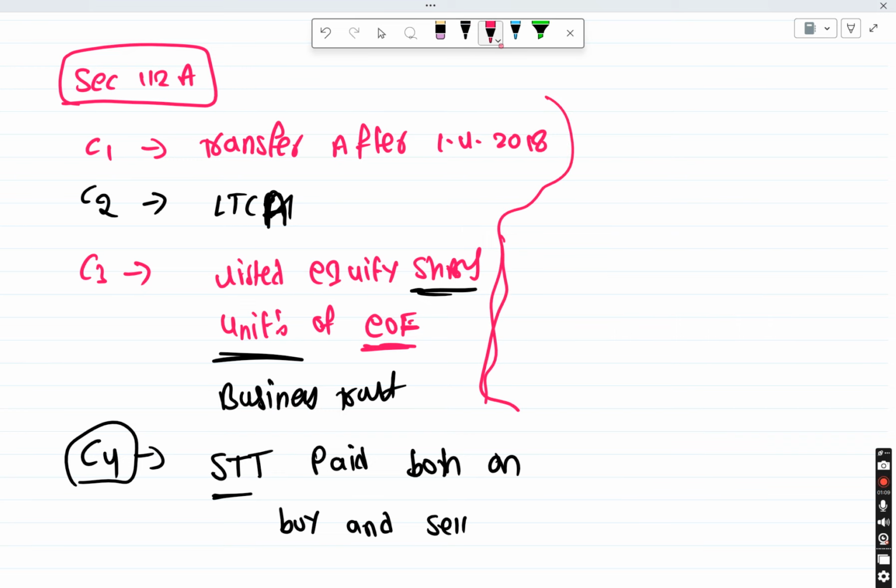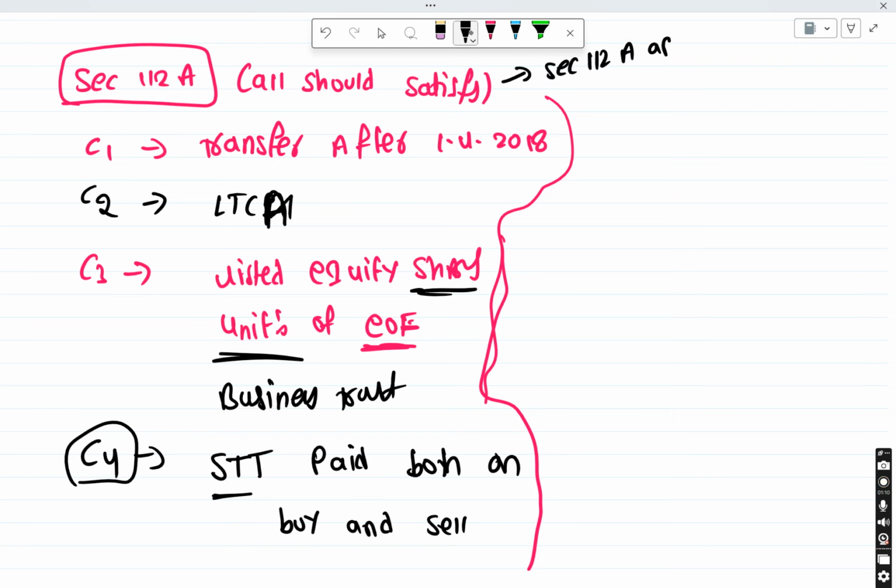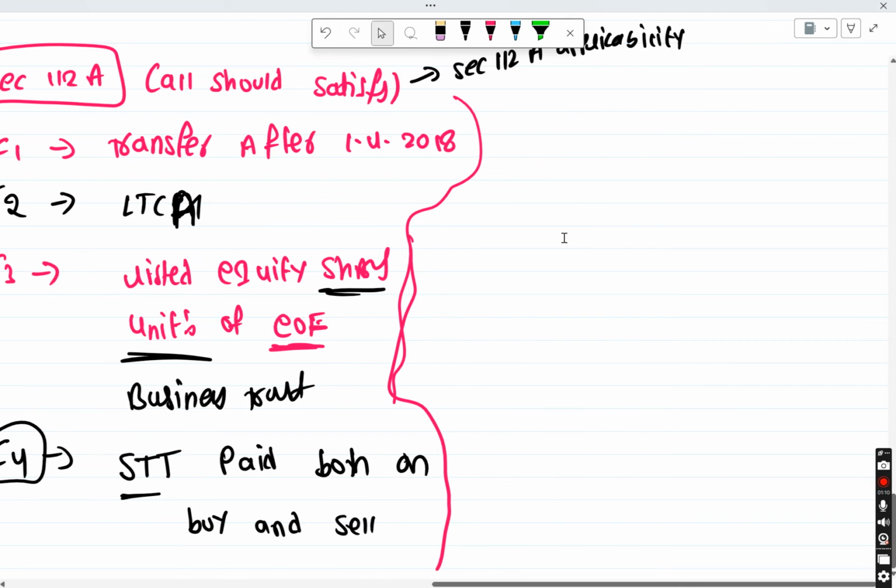If these 4 conditions are satisfied, all should be satisfied, then section 112A is applicable. This is just a test of applicability, whether it is applicable or not. Okay, if it is applied, then what should we do?